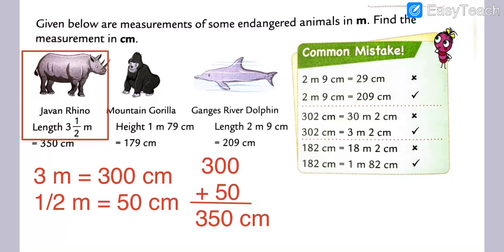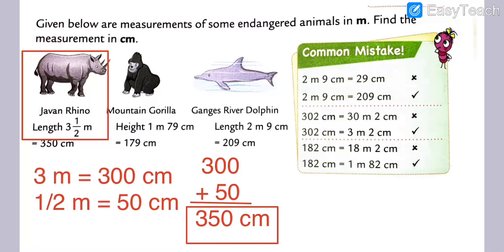Don't forget to make a box, and most important, write the unit. We have to convert meter into centimeter. This is question number 1. Here is done. Got my points, my dear students?